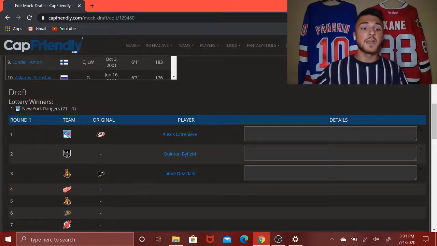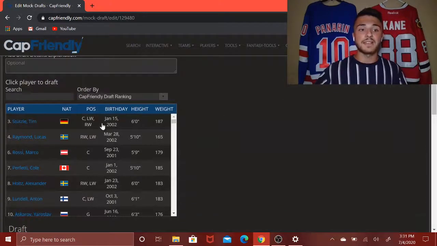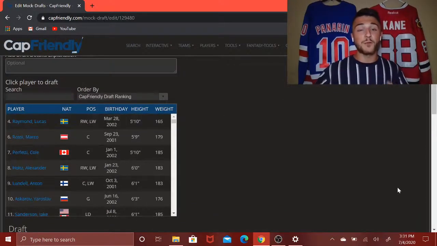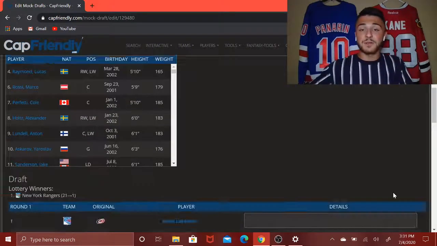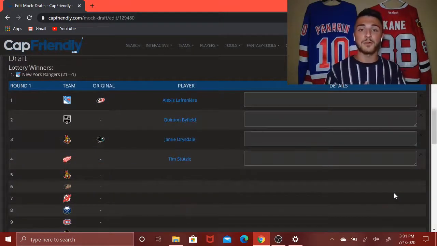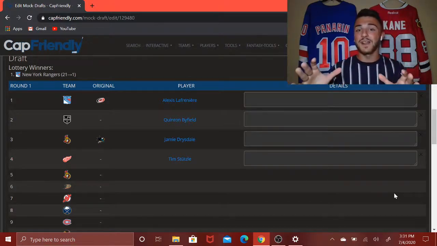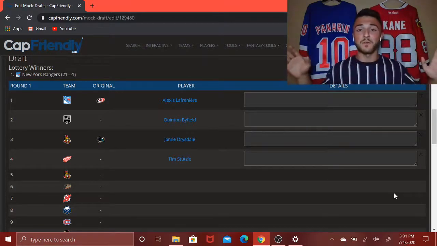But next, the Detroit Red Wings are going to get, yes, Tim Stützle. Yes, do I want the Red Wings to really get him? Of course I want them to get him. But you have to understand why. Not just Moritz Seider, who we all know has played, of course, with Tim Stützle before, playing in Germany, and Stützle playing in the DEL, but he has done fantastic, and him and Moritz Seider coming into the NHL together just looks like a picture-perfect scenario for the Red Wings, in my opinion.